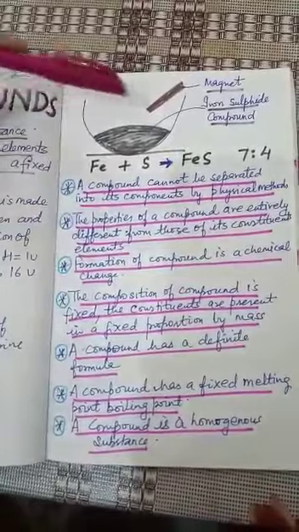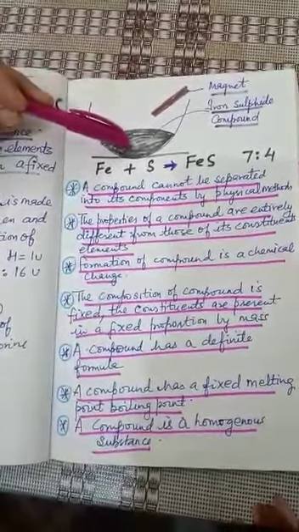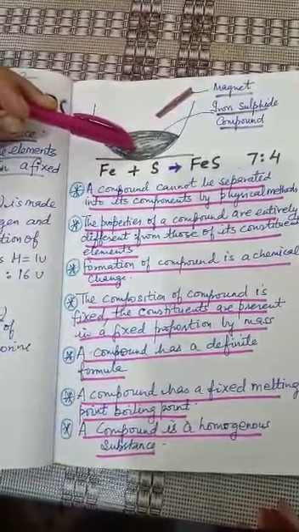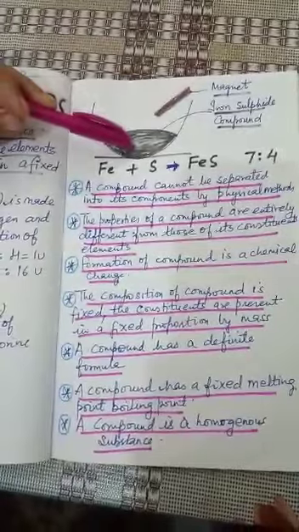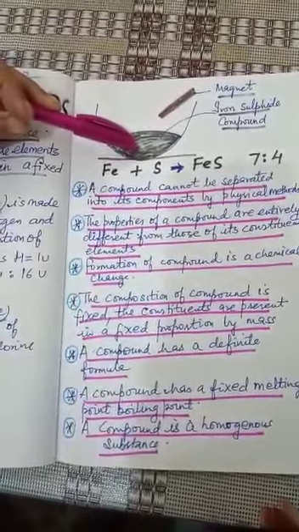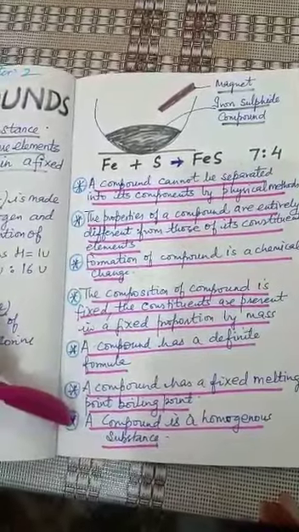Now, if the iron sulfide compound is viewed through a magnifying glass, no separate particles of iron or sulfur are seen, and it appears to be just the same throughout its mass. From this we can conclude that a compound is a homogeneous substance.